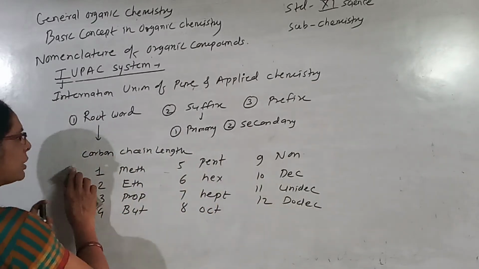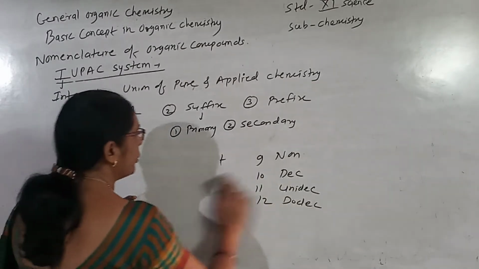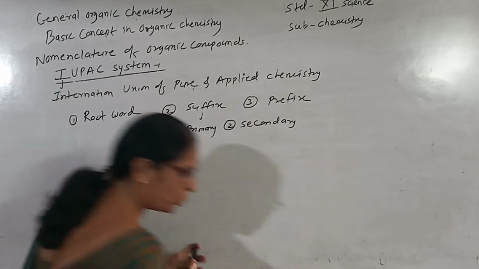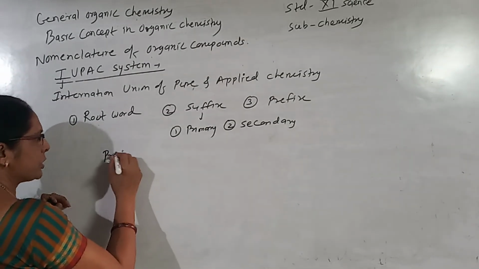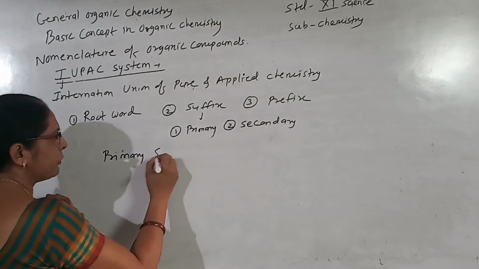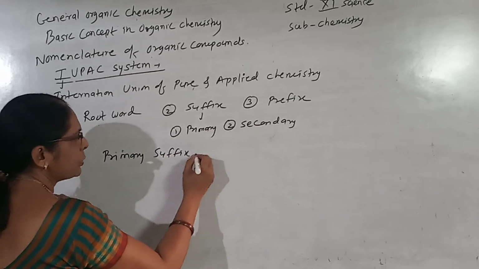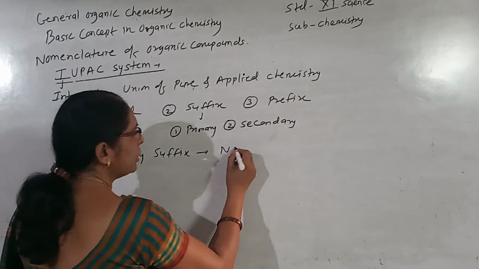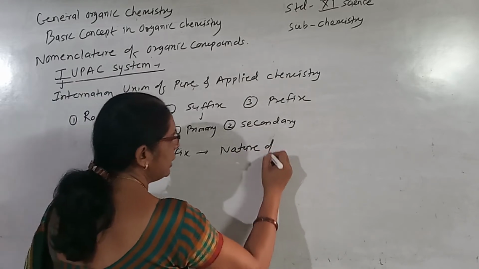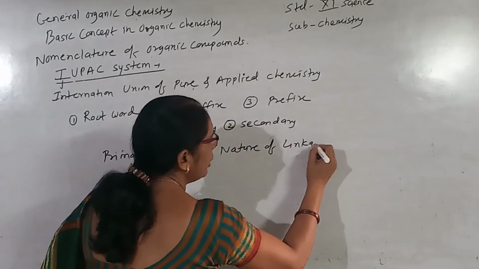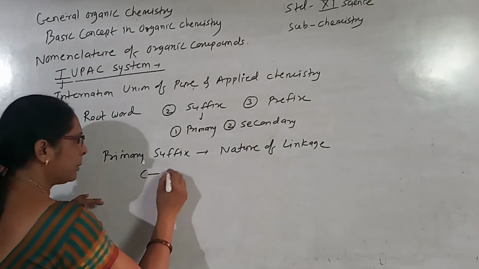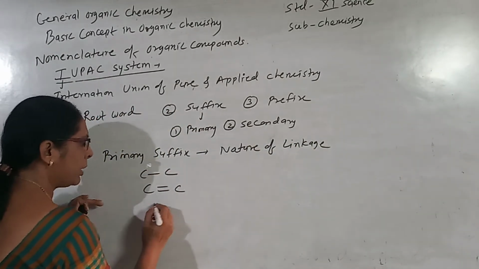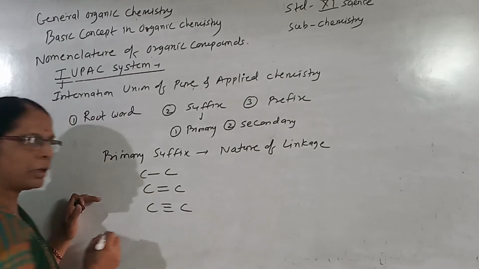The suffix for organic compounds is of two types. The first is the primary suffix. The primary suffix indicates the nature of the linkage, whether the organic compound contains a carbon-carbon single bond, a carbon-carbon double bond, or a carbon-carbon triple bond.